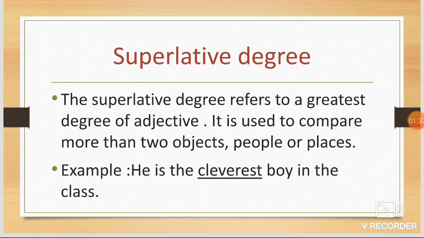The superlative degree refers to the greatest degree of adjective. It is used to compare more than two objects, people or places. In superlative degree, we add est to the adjective and the is used before the adjective. Look at the example. He is the cleverest boy in the class.